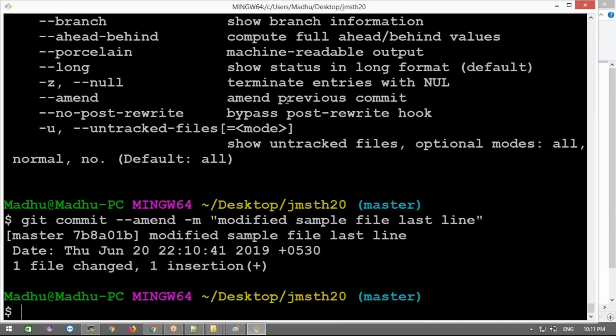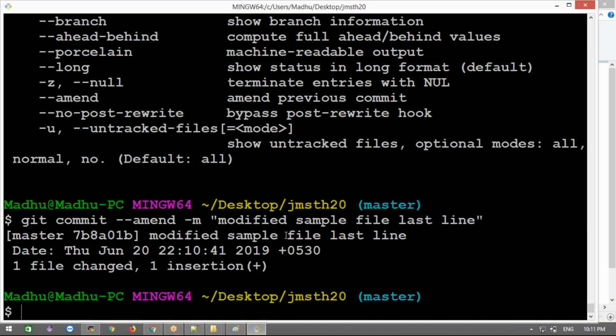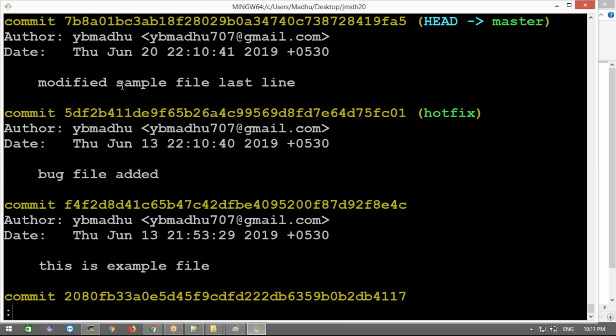Okay, done. Instead of file, you can also use the --name option. You can change this file. You use the git log. Now see, git modified the sample file last line. Okay, now good. Now see the git log in the master branch. It is the message, right?